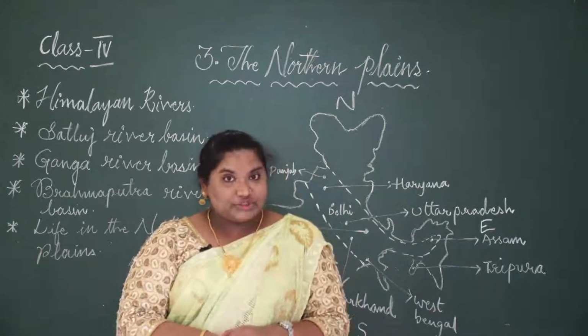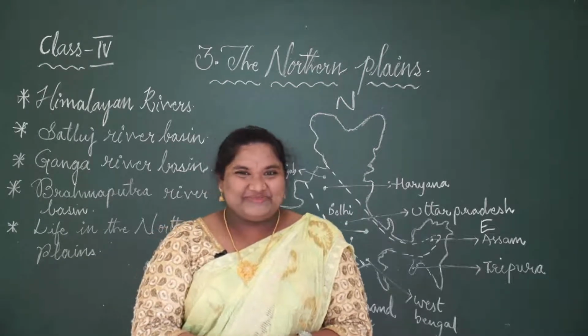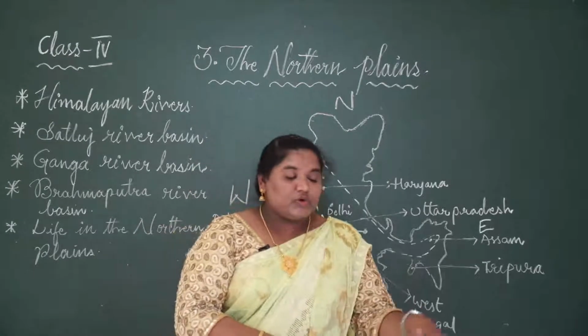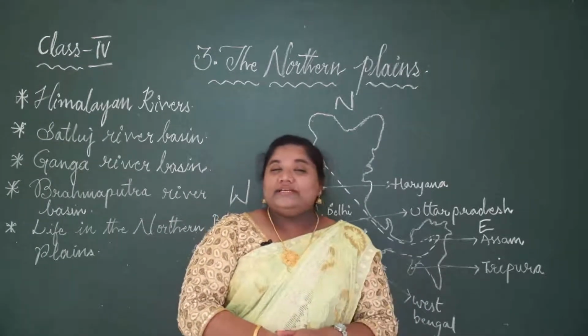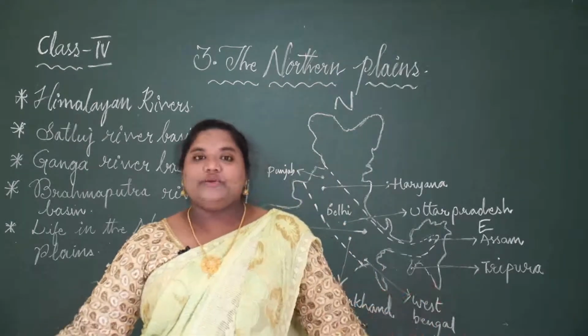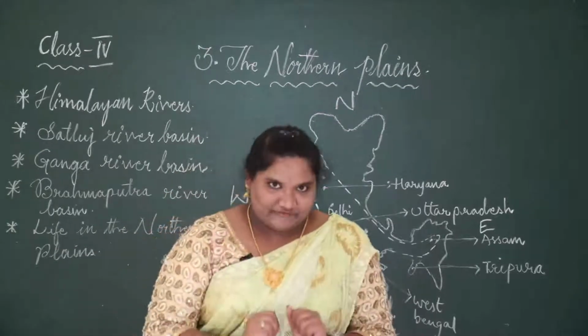Have you all been to the beach? I think many of you have. So what do you see in the coastal area of the beach, where land and water meet? Yes, you see it is fully covered with sand. It is very moist, it is very soft.